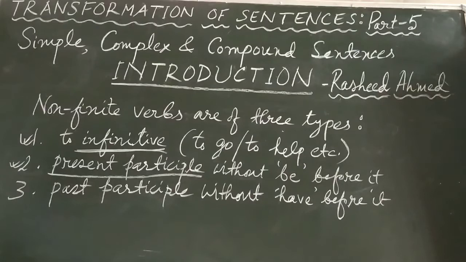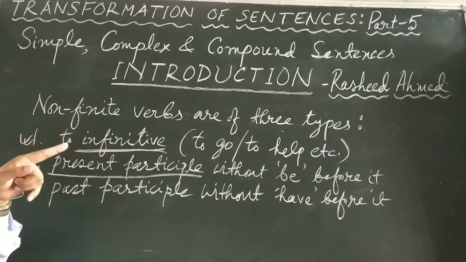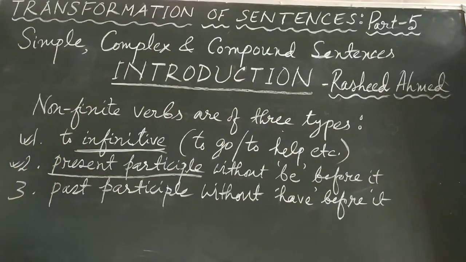He is writing. Writing is the present participle, but before writing there is "is". I am going. Before present participle "am" is used. They were sleeping. Sleeping is the present participle, but before it you are using "were". So before present participle we use a "be" verb. I have used the word be in quotation. Why? Because here by be I mean different forms of be, not only the word be. Be here implies am, is, are, was, were. Any form of be we use before present participle form of the verb when we use it in continuous tense.